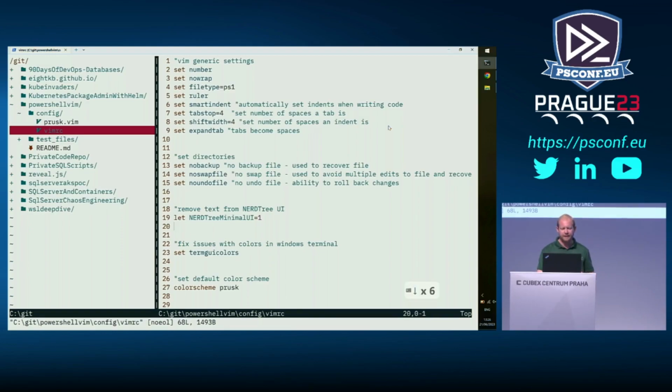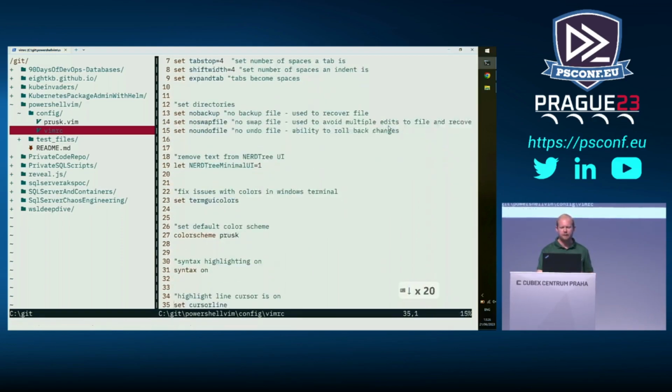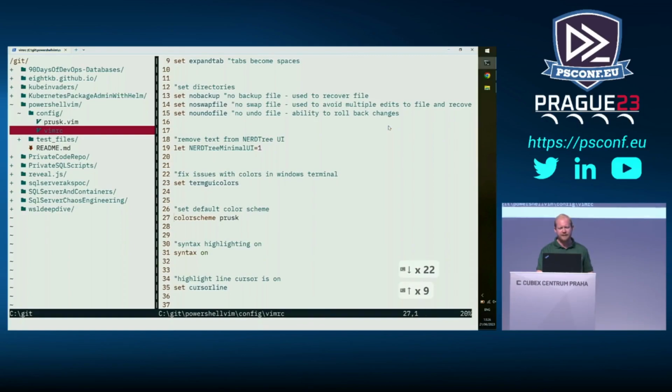The next one, we're going to start getting into some more interesting stuff now. NerdTree has a load of text at the top of it by default, which I don't want, so I'm going to have the minimal UI. I just want the files there and the directory I'm in. There's some weird issues with Windows Terminal, so we have to set this term GUI colors. I have a default color scheme called Prusky that I've built. We'll have a look at that now, but oh boy, that's a rabbit hole if you think this is bad.